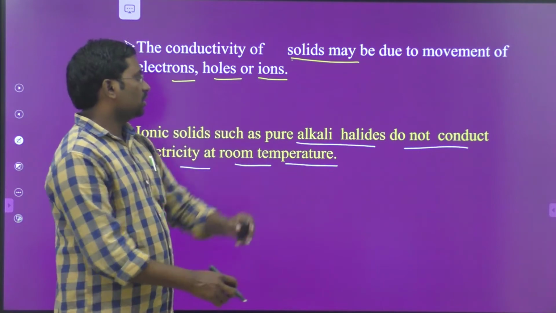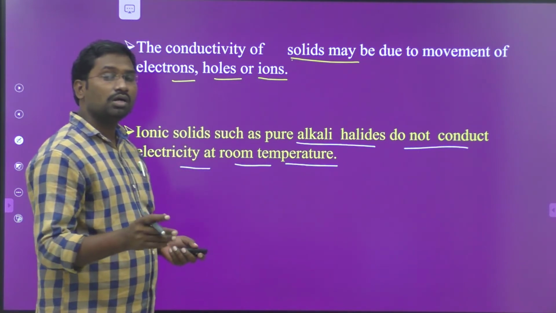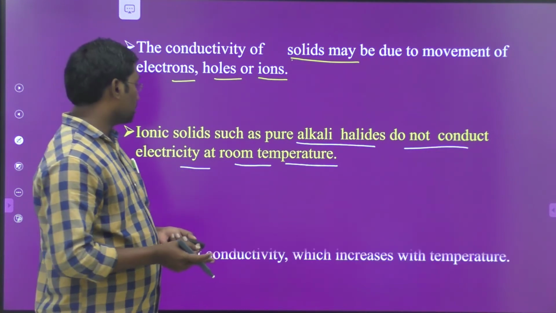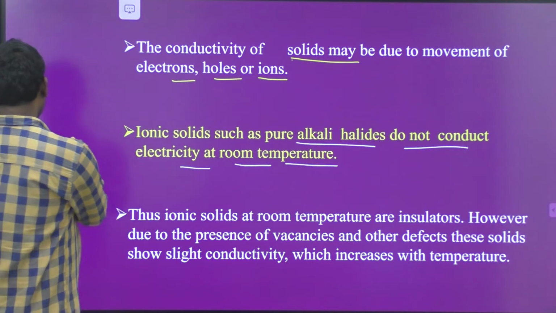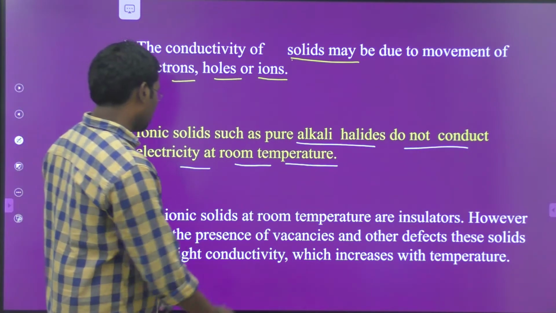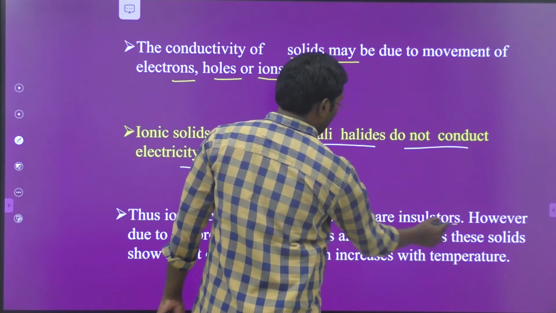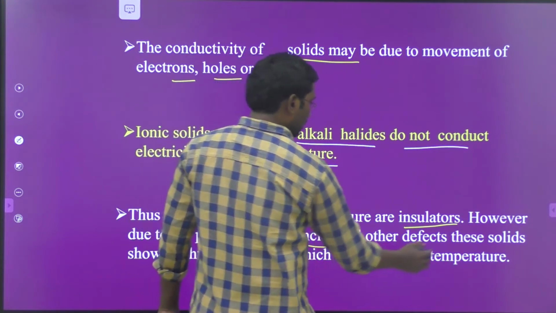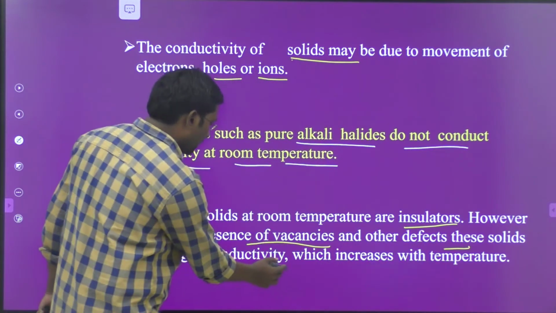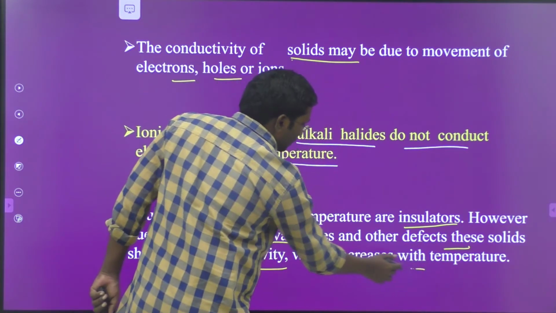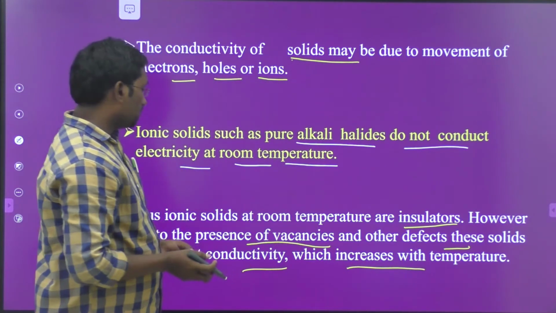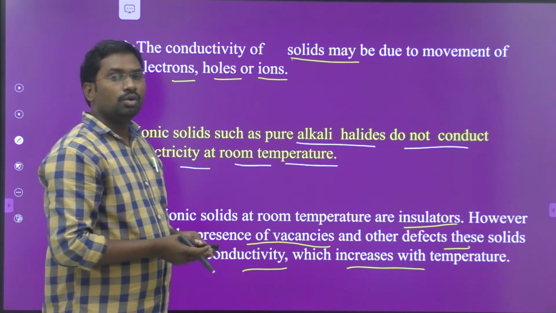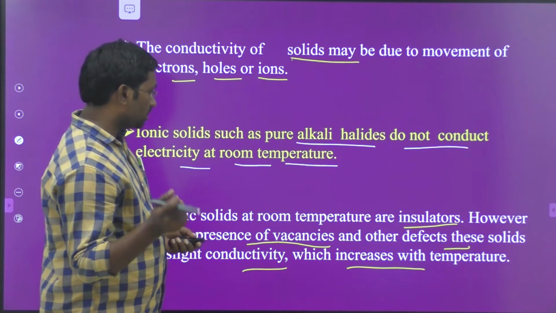So ionic solids, for example alkali halides, do not conduct electricity at room temperature, because ionic solids at room temperature are insulators. However, due to the presence of vacancies and other defects, these solids show slight conductivity which increases with temperature. At room temperature, solids generally act as insulators because there is no movement of free electrons.